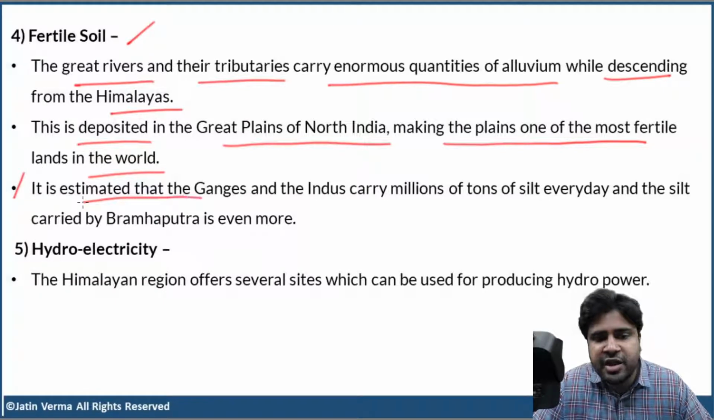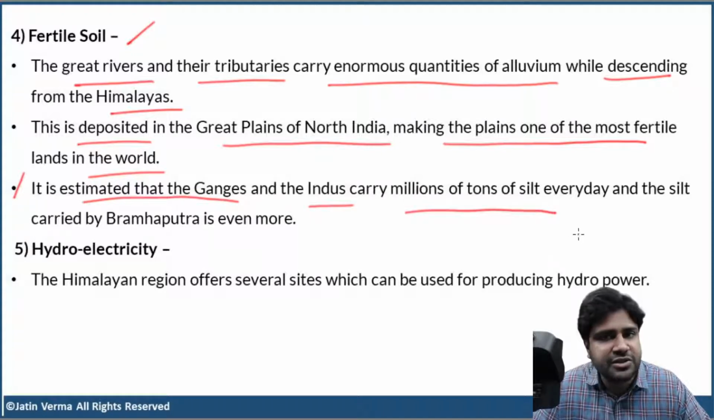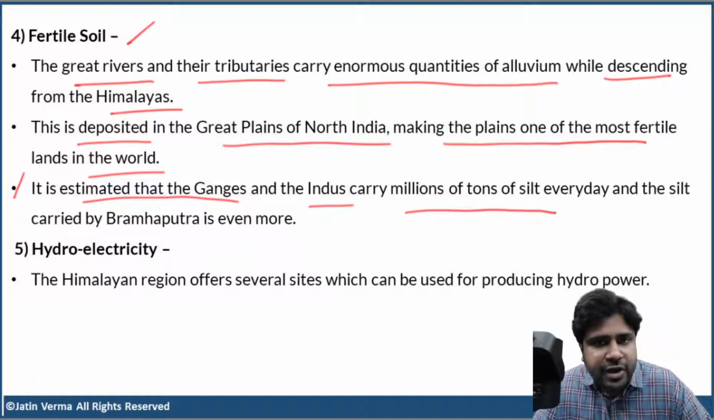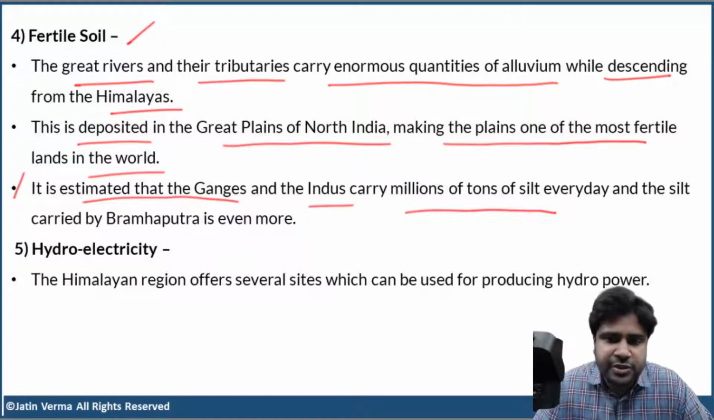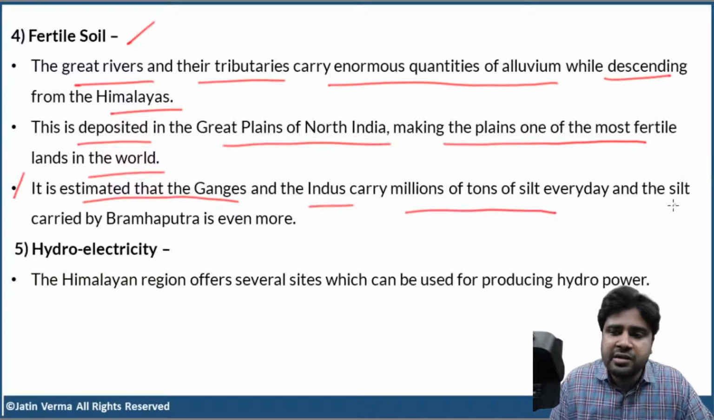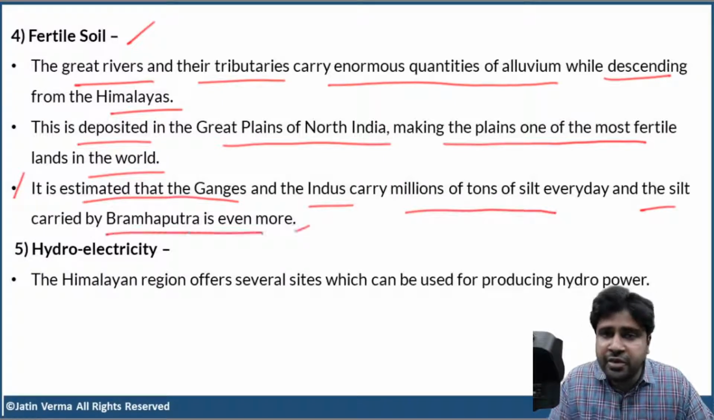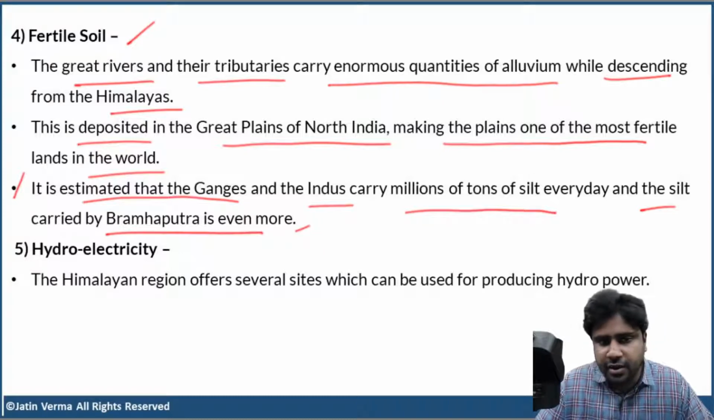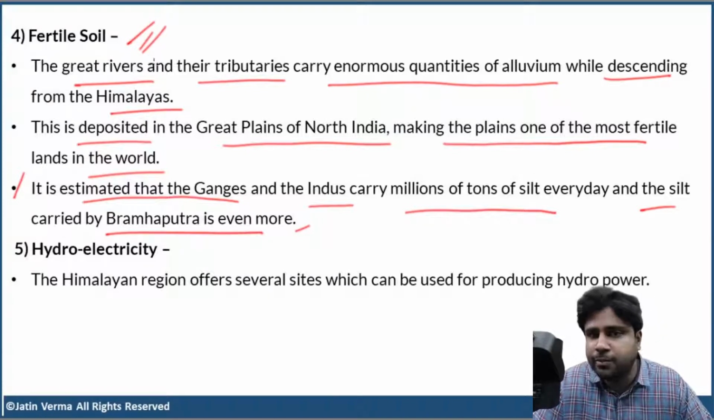It is estimated that the Ganges and the Indus carry millions of tons of silt every single day, not every week, every month, or every year. Every single day, they carry millions of tons of fertile silt, which is deposited on the Indo-Gangetic Plain. Some of it is also carried and deposited into the oceans. And the silt carried by the Brahmaputra is even more. So fertile soil is very, very important.